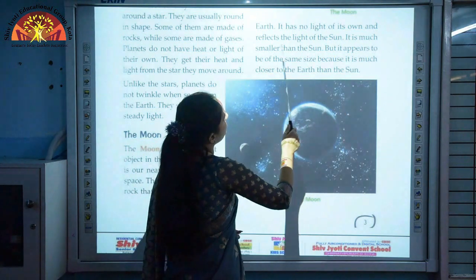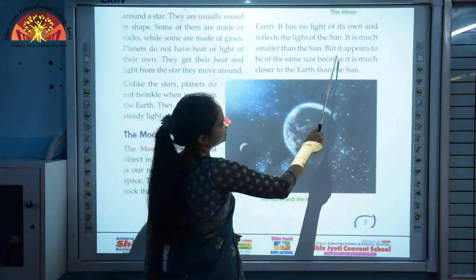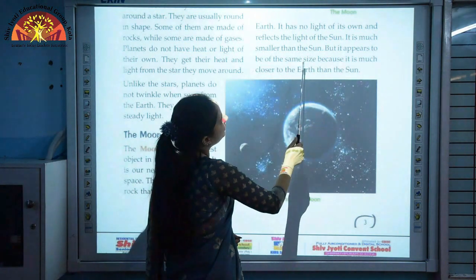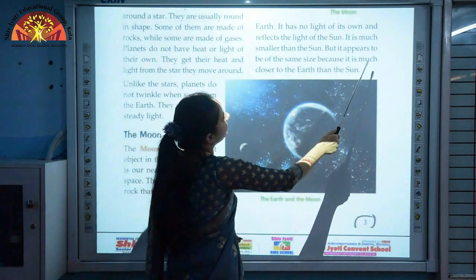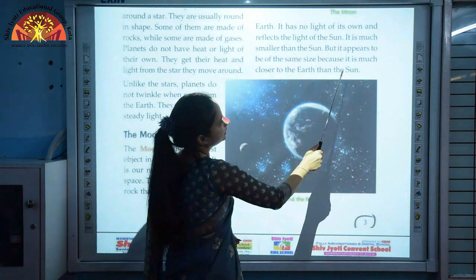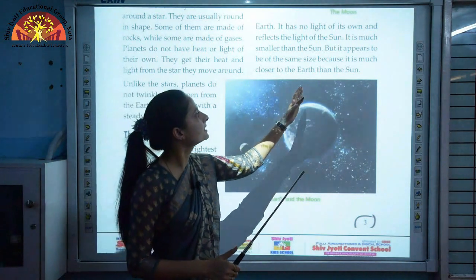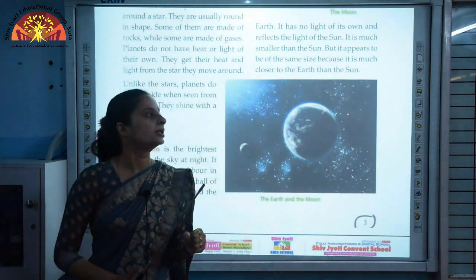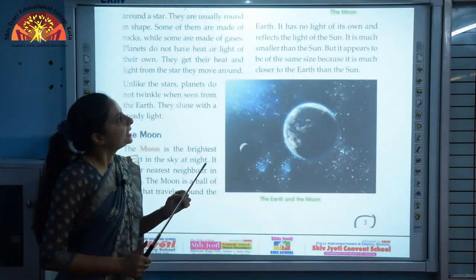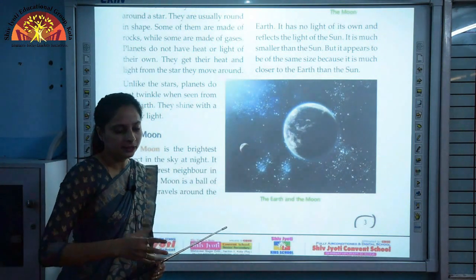It is much smaller than the sun, but it appears to be of the same size because it is much closer to the earth than the sun. Why does the moon appear to be of the same size? Because it is very close to the earth. Otherwise, it is smaller than the sun.